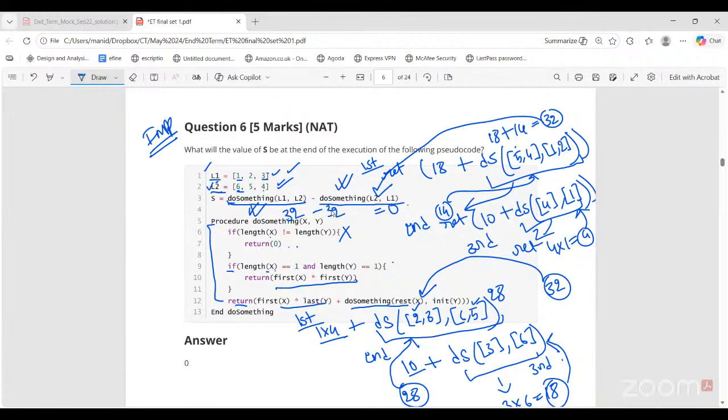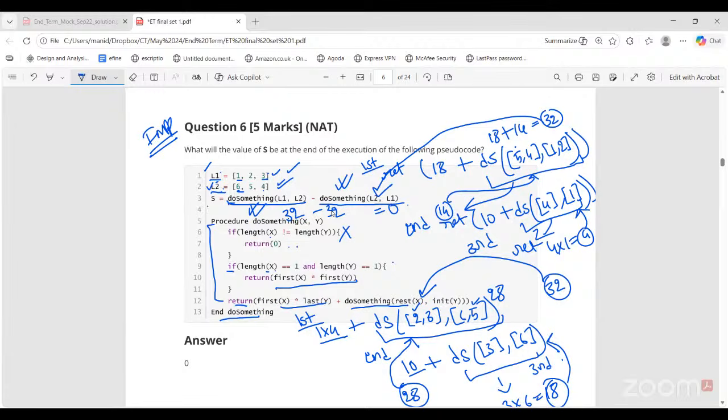And I got confused after the last line. Which line? After 12th line. This is just ending the procedure. See, it is a separate procedure. This procedure do something does not change L1 or L2 lists. Okay, these are in the main program.